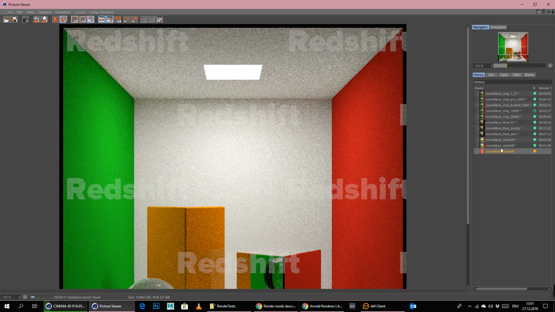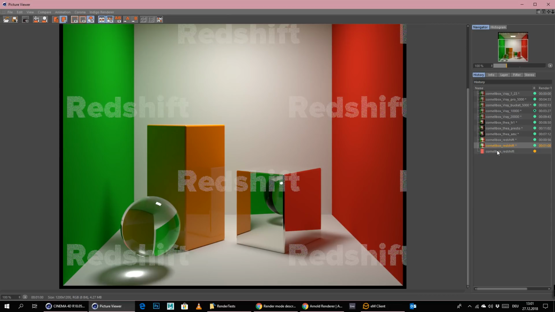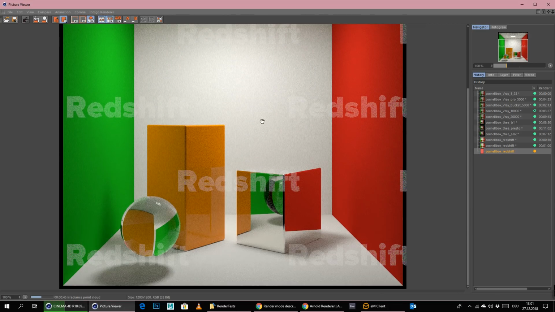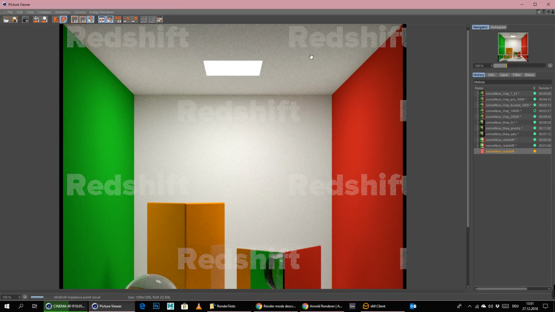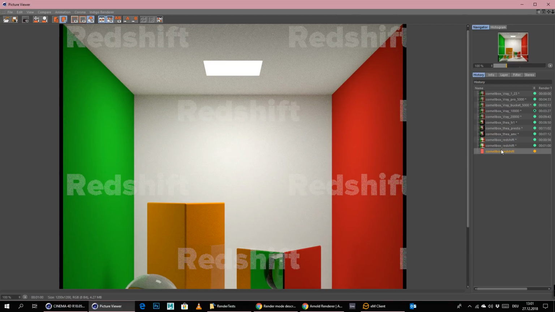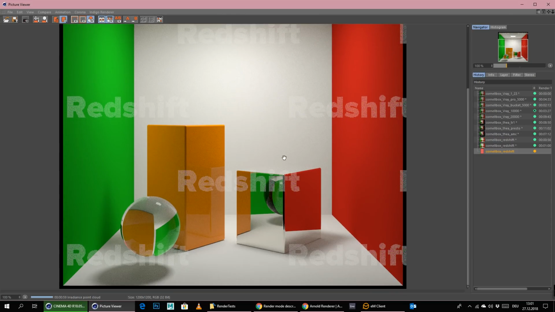We will see what the other engines are doing, but I think Redshift is here a little bit different than other engines, and I don't know what exactly the problem is here, why it's not doing this. Maybe it's the search radius or something like that. Maybe you have to put in a higher search radius, or maybe a smaller one. We'll play around with the search radius a little bit as well, because maybe this is my fault and not the engine's fault. So we will see.